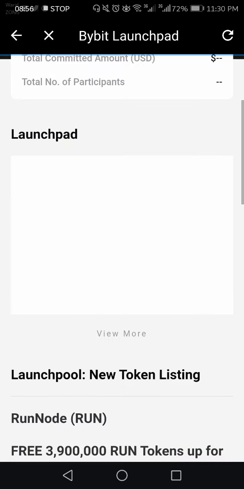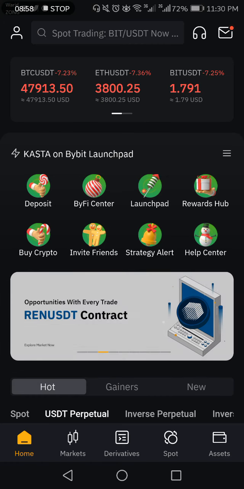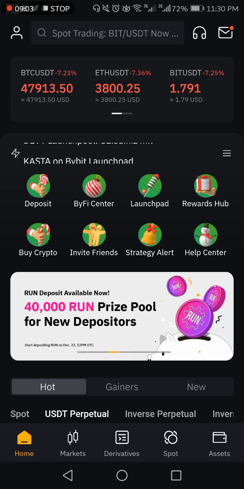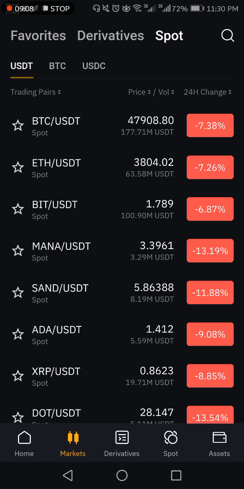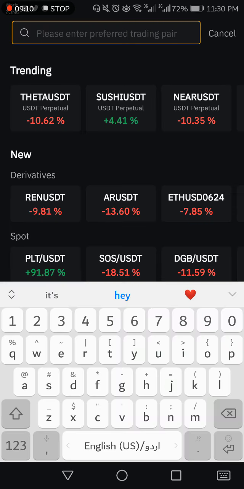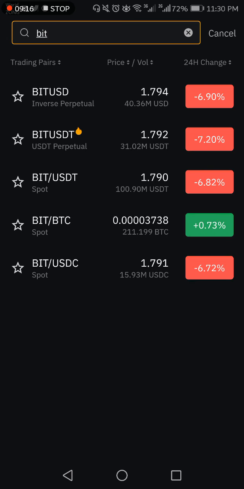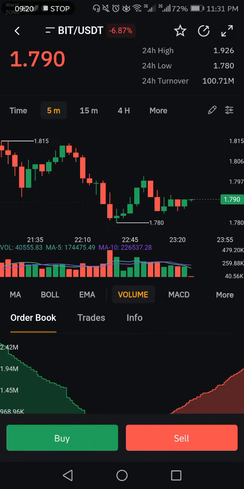In order to participate here, you have to hold some BIT tokens. If you don't have BIT tokens, you can buy from here. You have to click on Markets and search BIT token. This is the BIT token, the token you can buy.